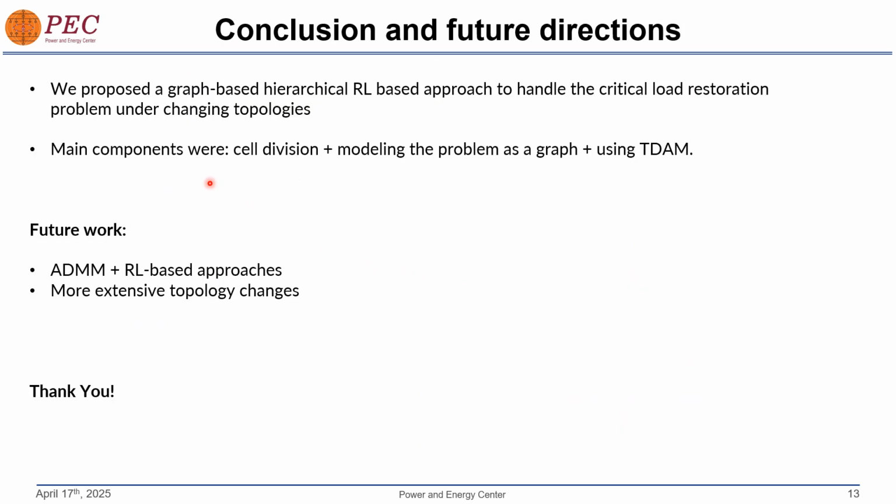To conclude, we proposed a graph-based hierarchical RL-based approach to handle this critical load restoration problem under changing topologies, which has not been addressed in the literature yet. There were three main components. We first divide the underlying microgrid into different cells. Then we model the problem as a graph using a graph neural network. Finally, we use a topology dependent action masking, which informs the agent about the underlying topology.